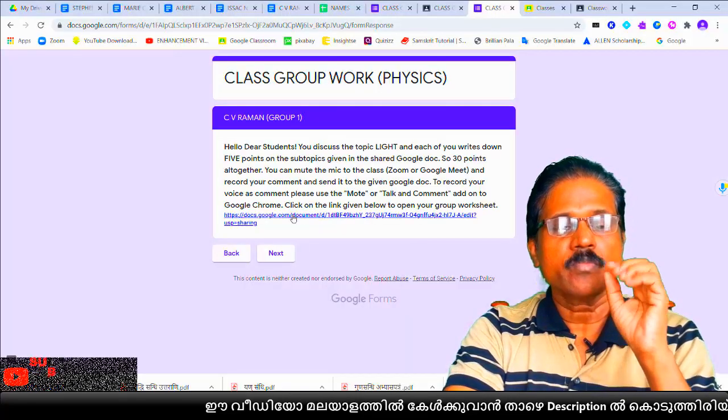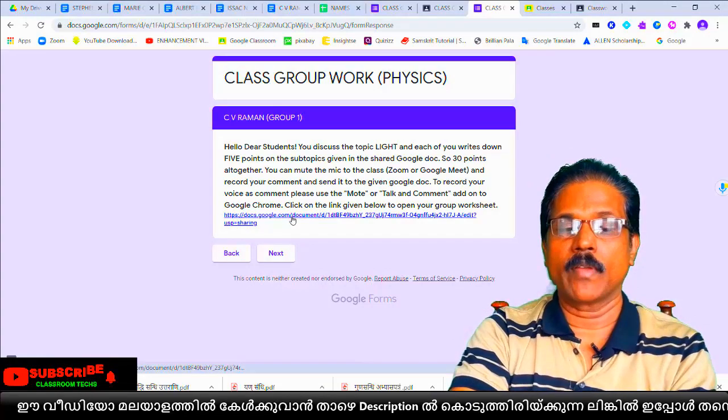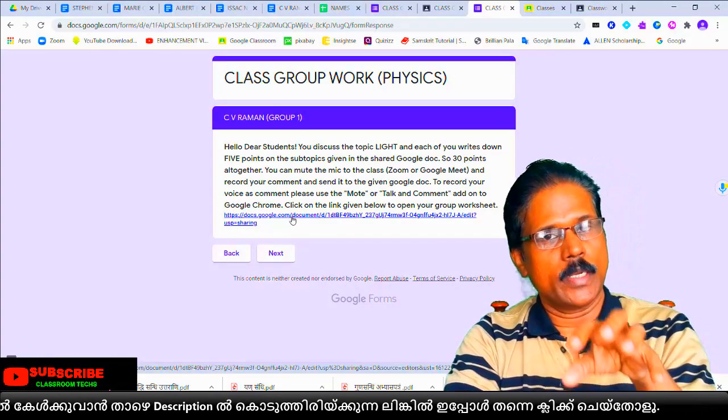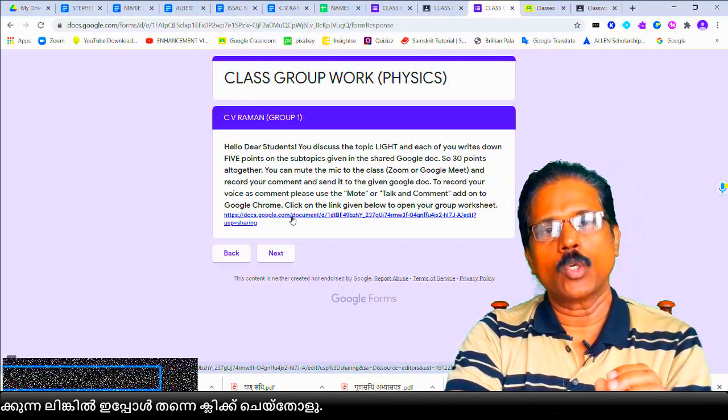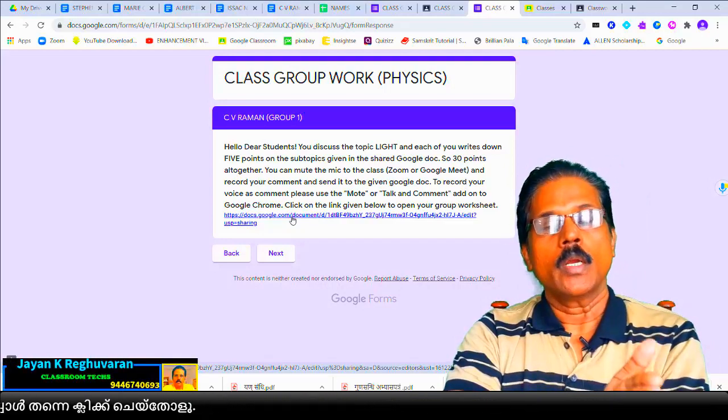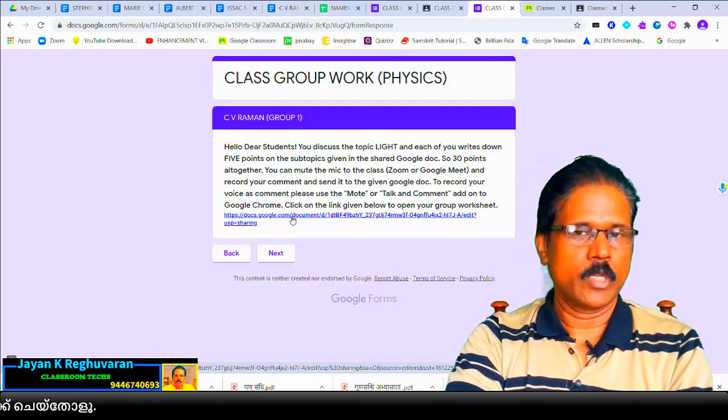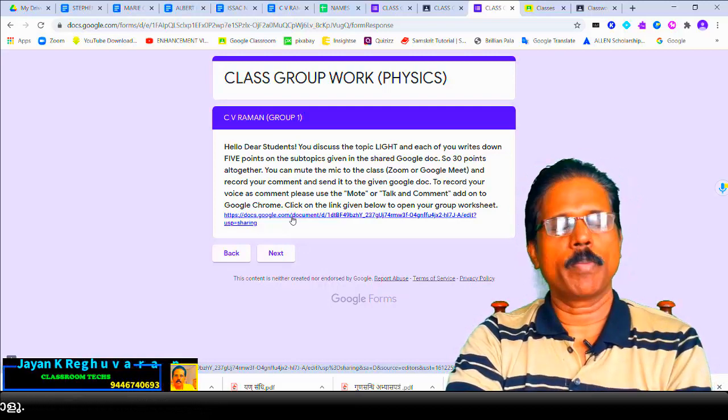And in the instruction we have given the children should install Mote audio comment add-on to the Google Chrome or Talk and Comment add-on. Then only we can do this properly.